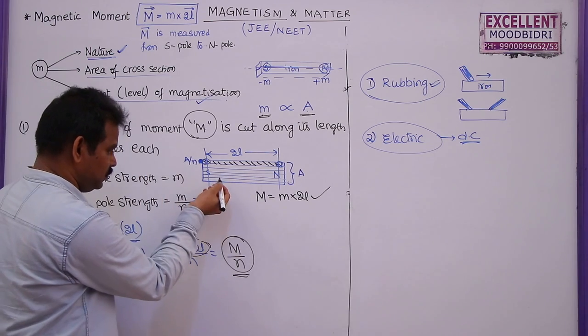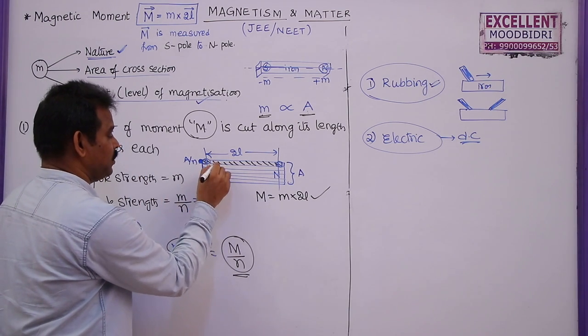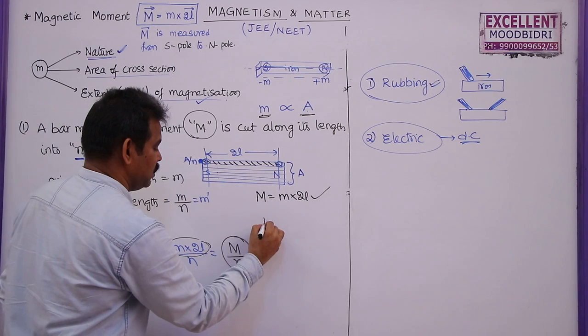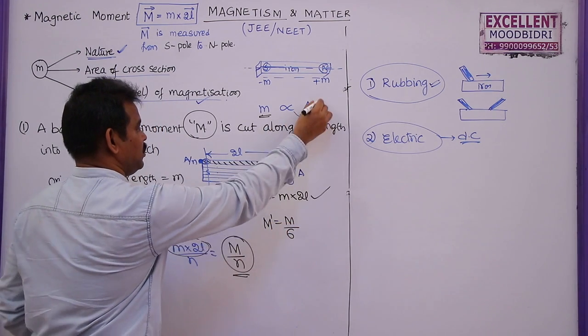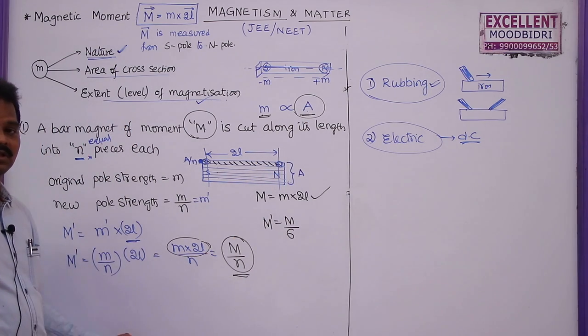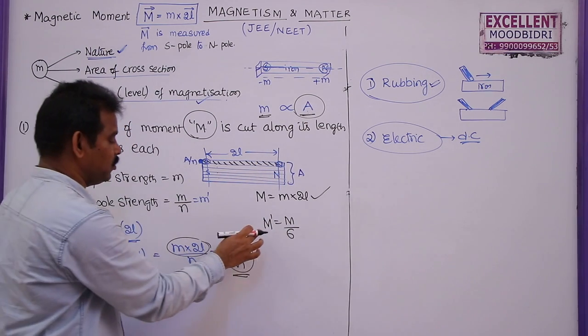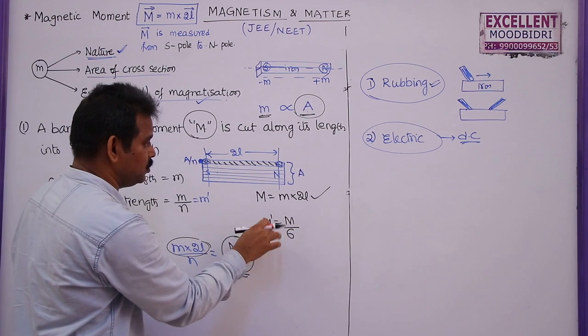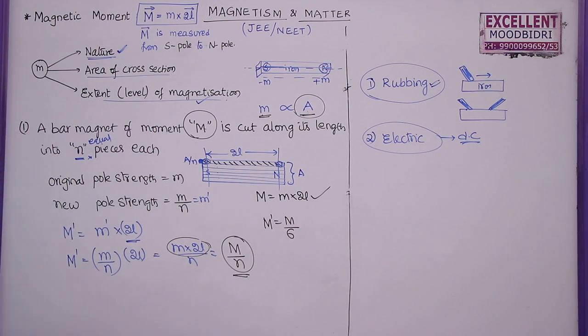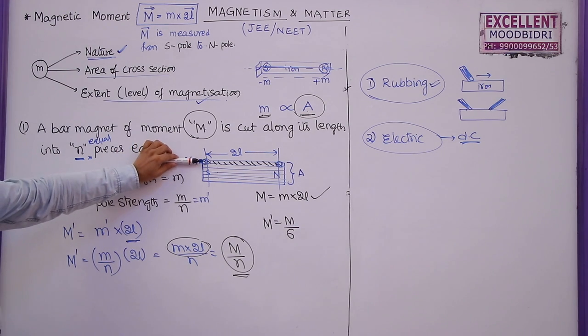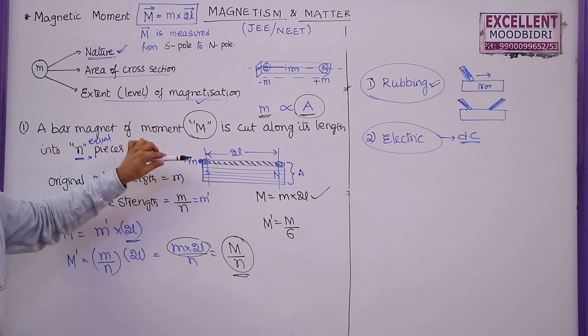For example, in this diagram, let us say a magnet is divided into 6 equal parts. So what is M dash? Directly you can write M by 6, as the area is divided into 6 parts. Pole strength is divided by 6, and the magnetic moment is also divided into 6 equal parts. So this is the method of finding magnetic moment when a bar magnet is cut along its length.